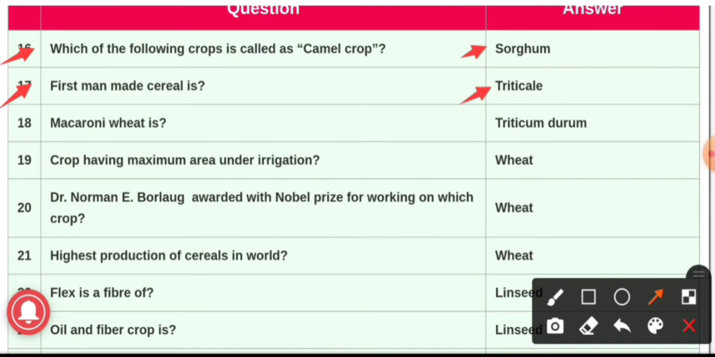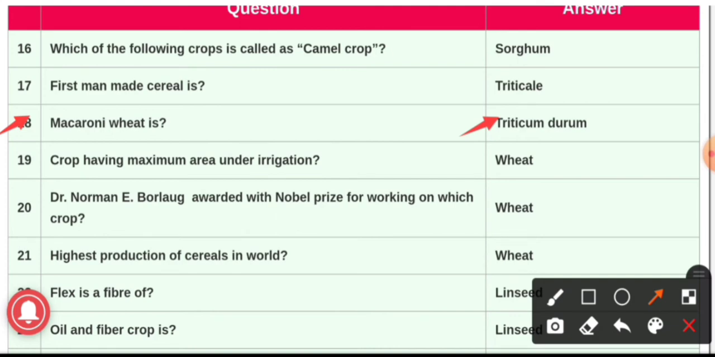Okay. Question number 18. Marconi wheat is, the answer is Triticum durum. It is known as Marconi wheat. It is a very old and best form of wheat for drought condition or under restricted irrigation.